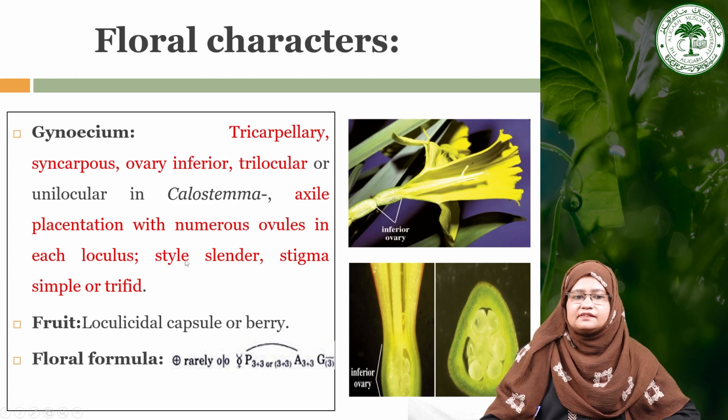The style is slender and the stigma is simple or may be trifid. As we can see here, there is an inferior ovary.